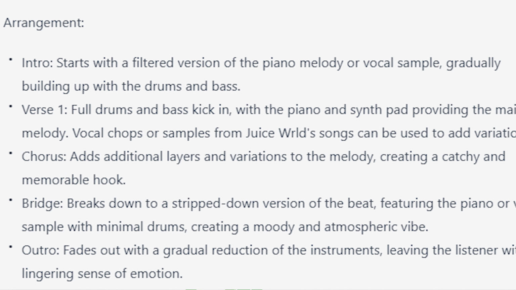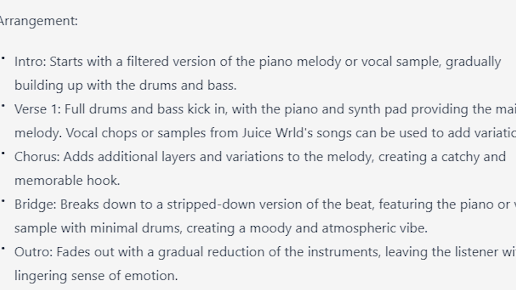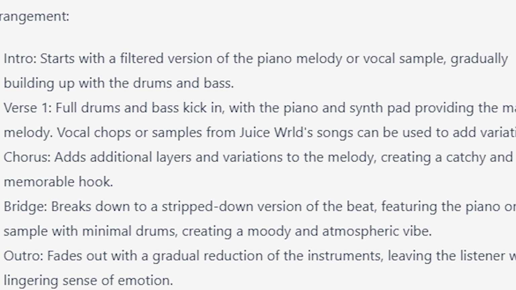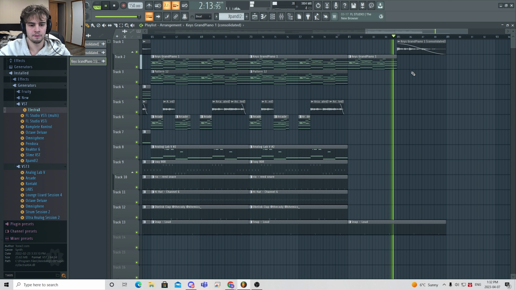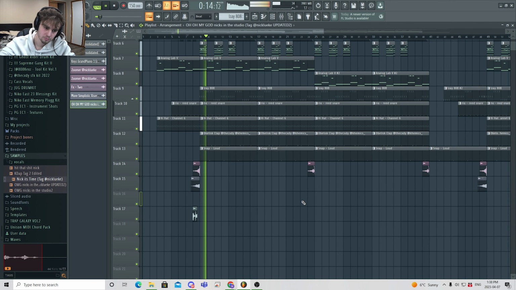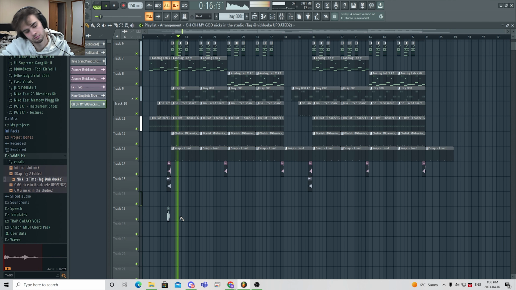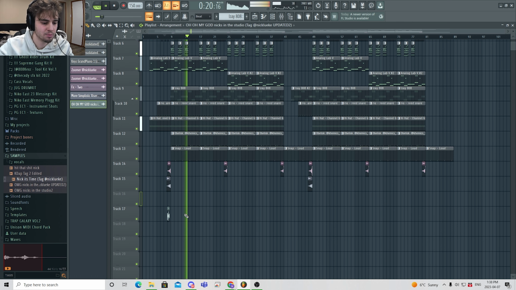And then for the outro, it says fades out with a gradual reduction of instruments, leaving the listener with a lingering sense of emotion. I'm gonna leave the original piano in, and then I'm gonna fade into the filtered one. Add that tag in, and then we rap, boy.